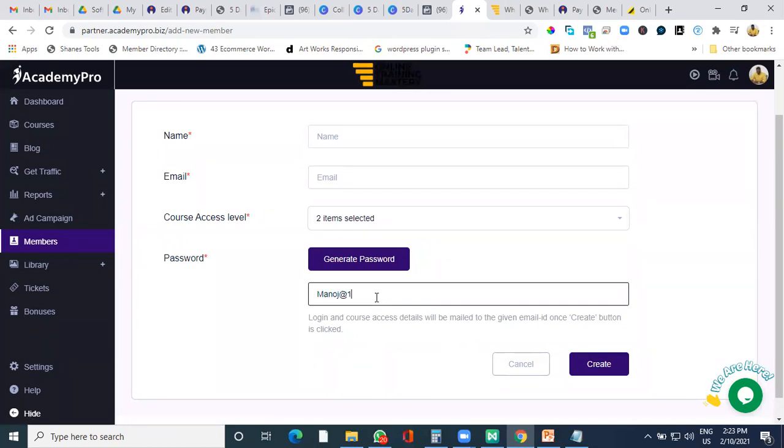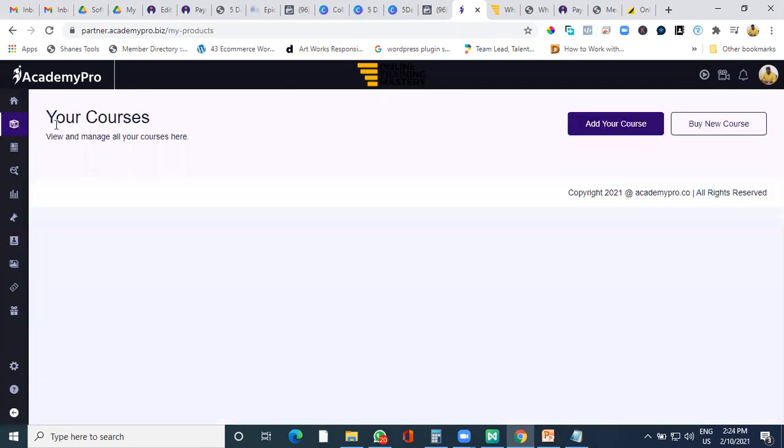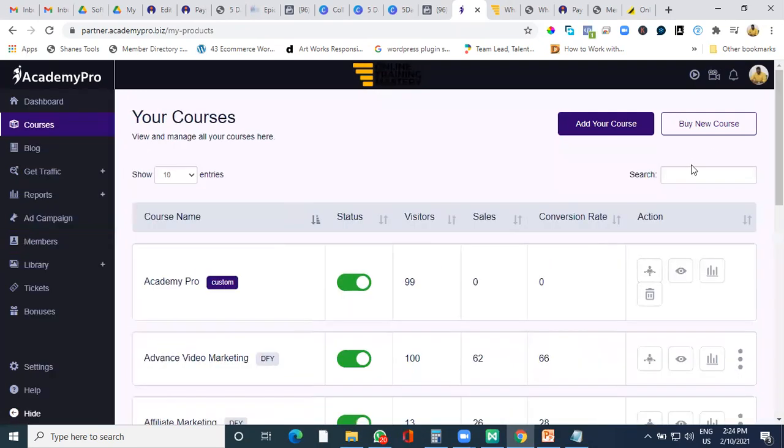Okay. And you can generate a password automatically, or you can put up a password as you want. So whatever password you want the student to access, you can put that. And as soon as you click on create, the system automatically sends emails to the student. One is a greeting email and the other one is with his login credentials. Once he gets that email, he's going to click on the link and sign up, log in and start his course automatically. Now, when we are talking about the course and the preview of the course, I'll show you how the preview also looks.